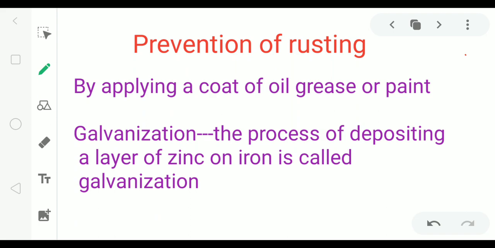The second method for prevention of rusting is galvanization. The process of depositing a layer of zinc on iron is called galvanization. When zinc is deposited on iron, this layer of zinc prevents iron from coming in contact with air and moisture and hence prevents rusting.